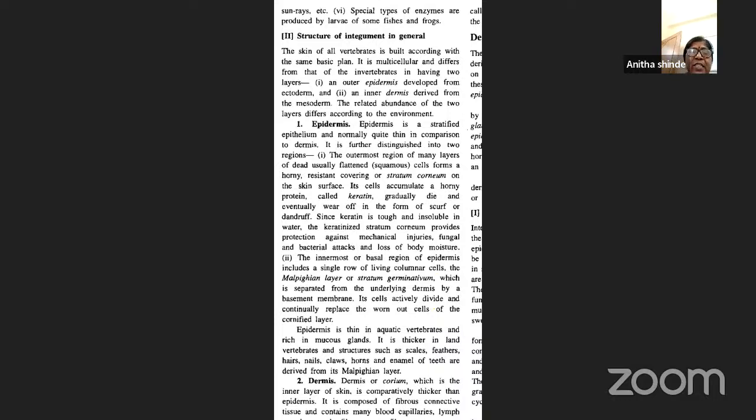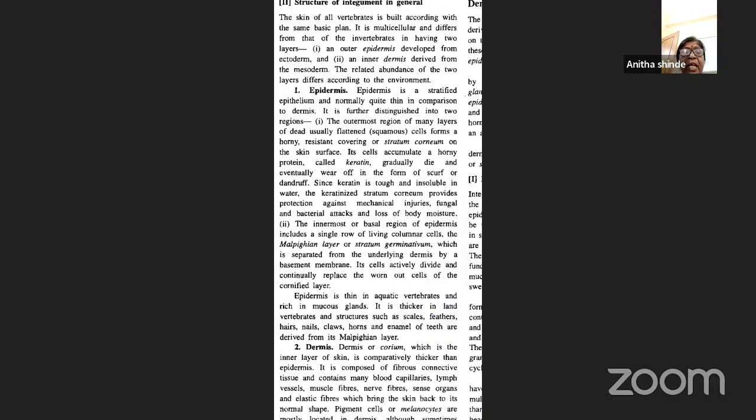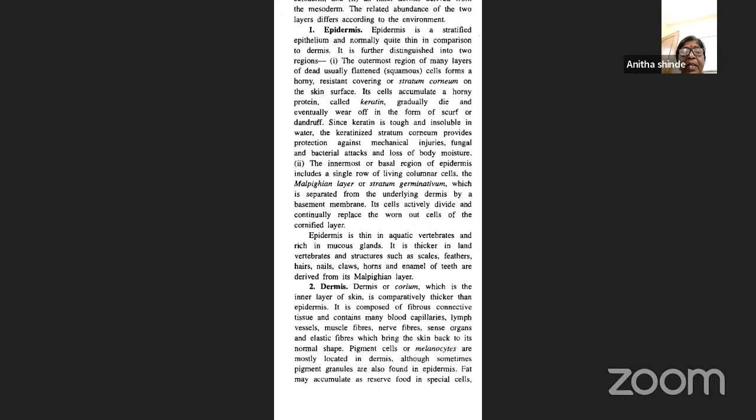Now next is the dermis, also called the corium. The dermis or corium is the innermost layer of the skin. It is thicker when compared to the epidermis. It is composed of fibrous connective tissue and contains many blood capillaries, lymph vessels, muscle fibers, nerve fibers, sense organs, and elastic fibers, which bring the skin back to its normal shape.